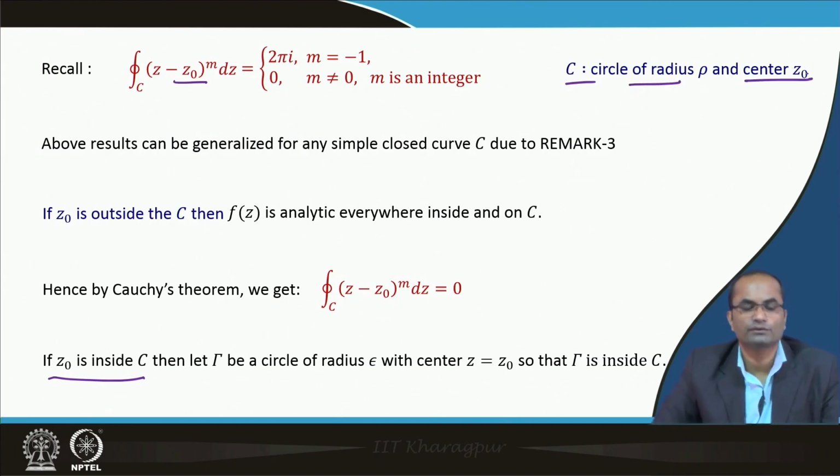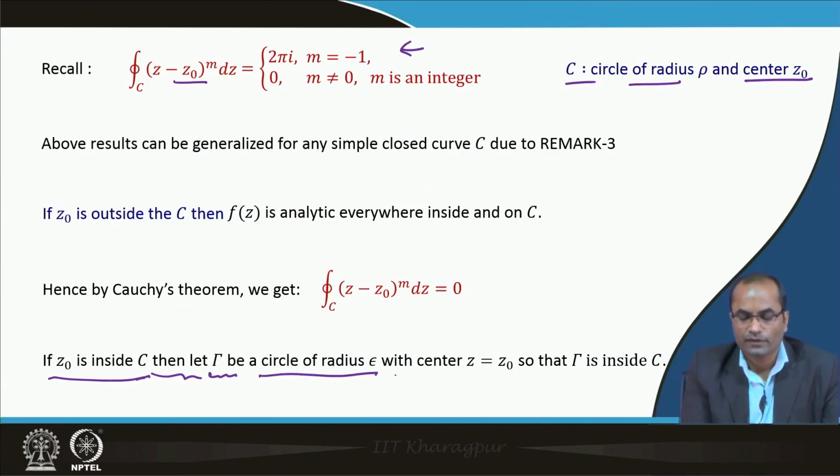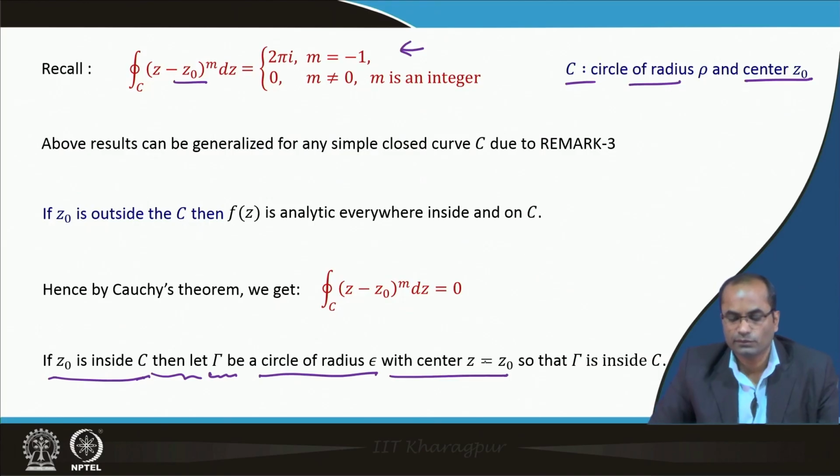So, z0 is naturally inside C, and as a result for m equal to minus 1 we got the value 2 pi i. So, if z0 is inside C, then we take another curve gamma, a circle of radius epsilon with center z0, so that the circle lies inside the simple closed curve C.